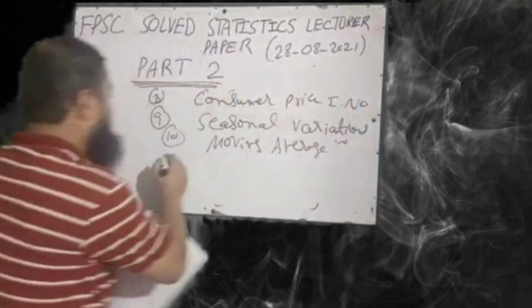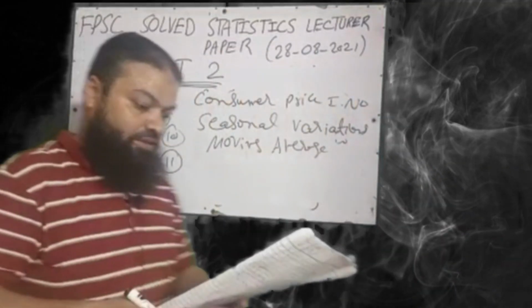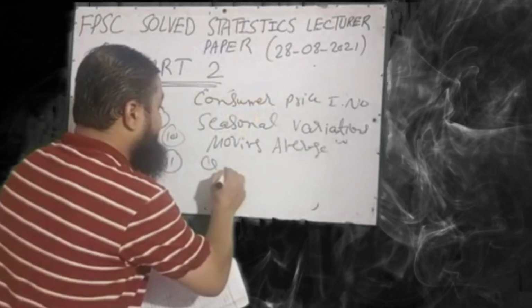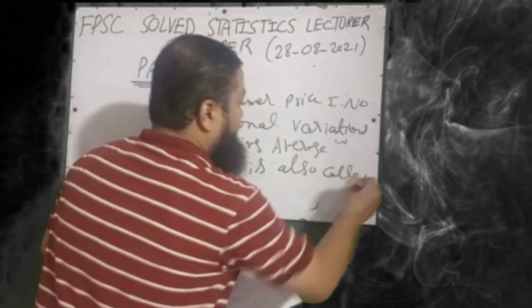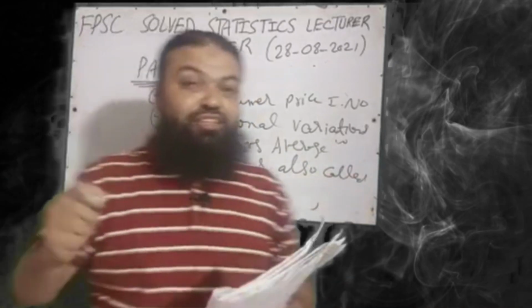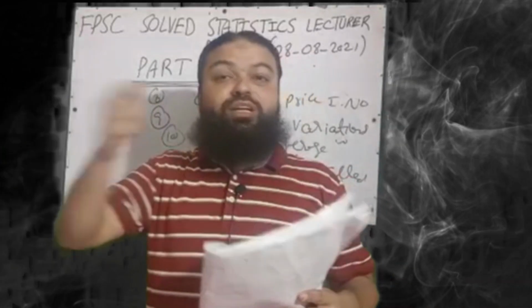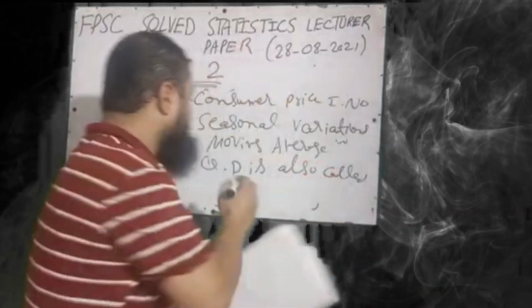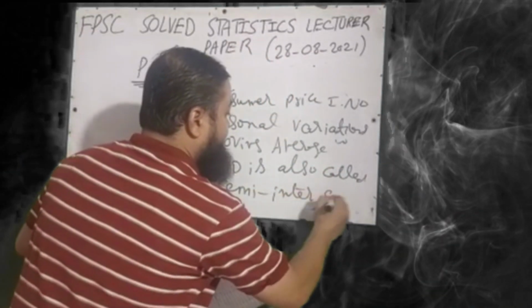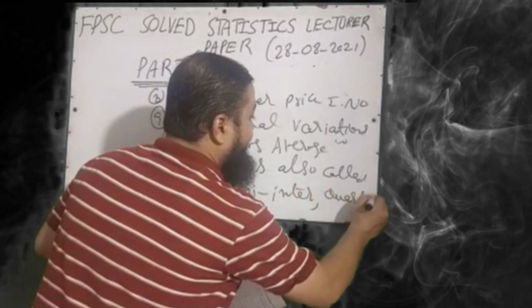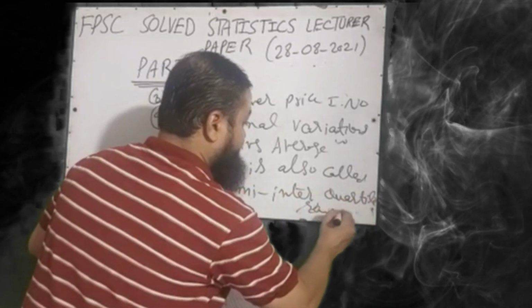Question number 11, a very important one. Quartile deviation is also called what? What is quartile deviation? Q3 minus Q1 over 2. That is also called the semi-interquartile range.